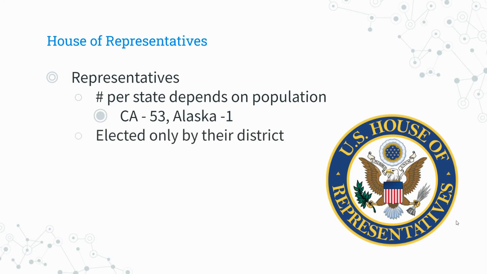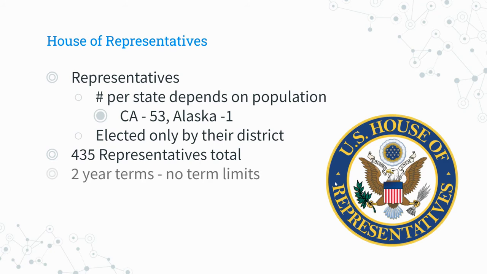Now, these representatives are elected only by their congressional district. States are split up into districts that all are supposed to have roughly the same amount of people in them, and then you vote for the representative of your district. There are 435 representatives total. You'll notice that is an odd number, which means that there can never be a tie.